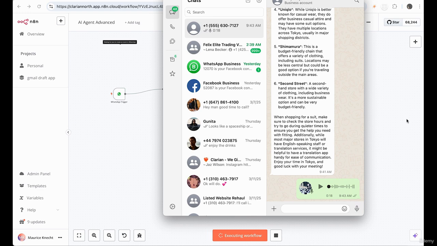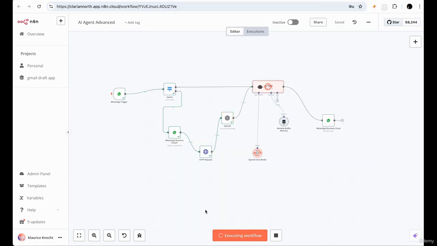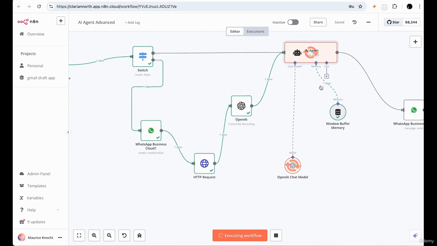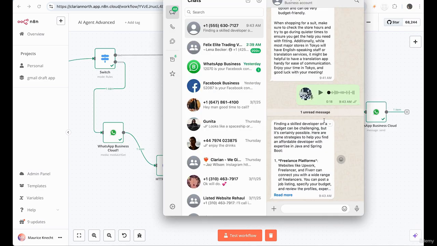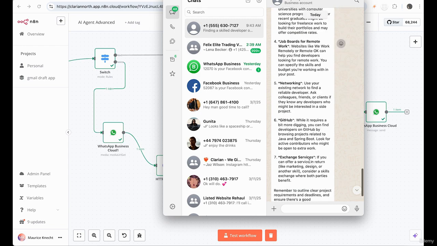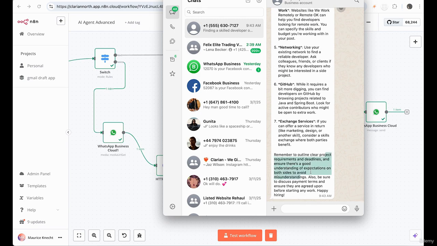Okay. All right, let's see what the process is here. So we're sending it out, hitting the AI agent, our personal assistant. It's processing that information. All right, I got a response. Let's see the response. Finding a skilled developer on a budget can be challenging, but it's possible. Nice. It's short now. It's more concise. Beautiful. Remember to outline, happy hiring. That's very quirky at the end.